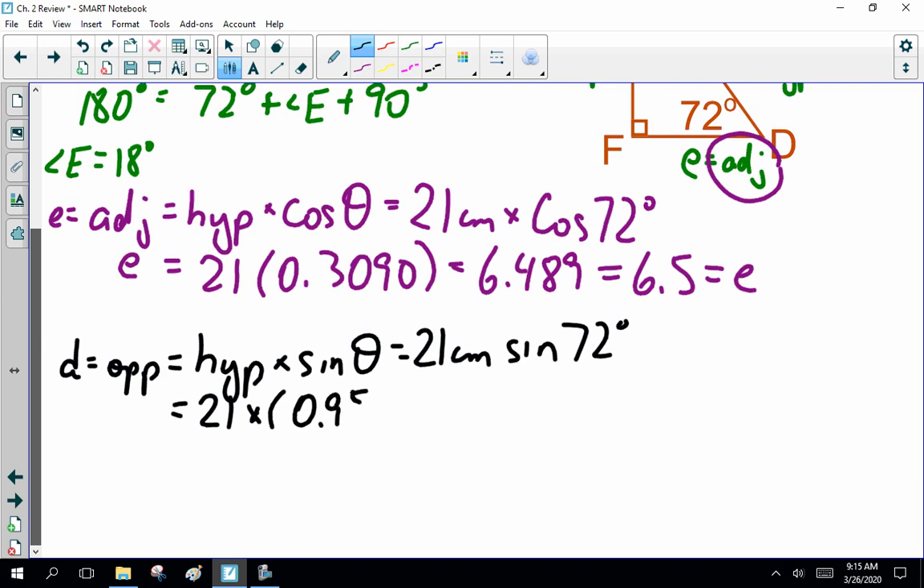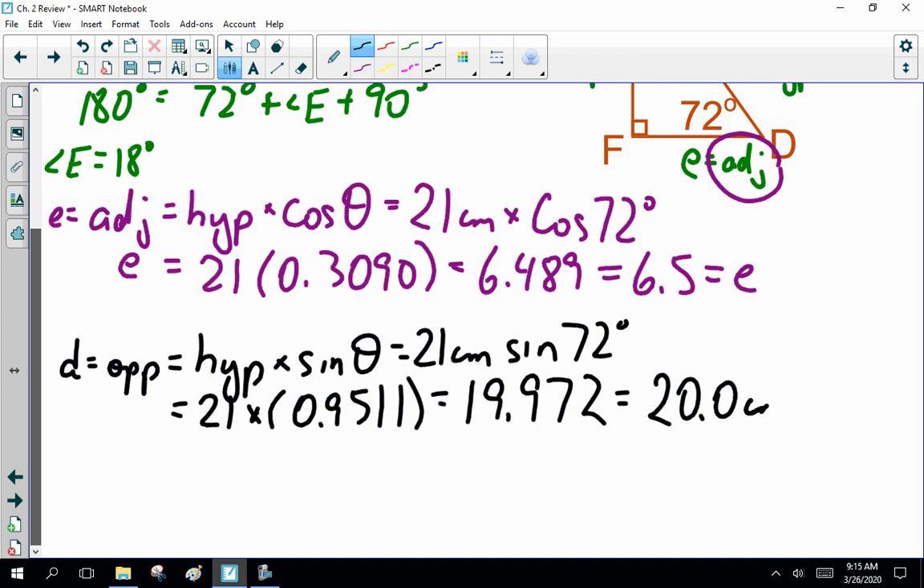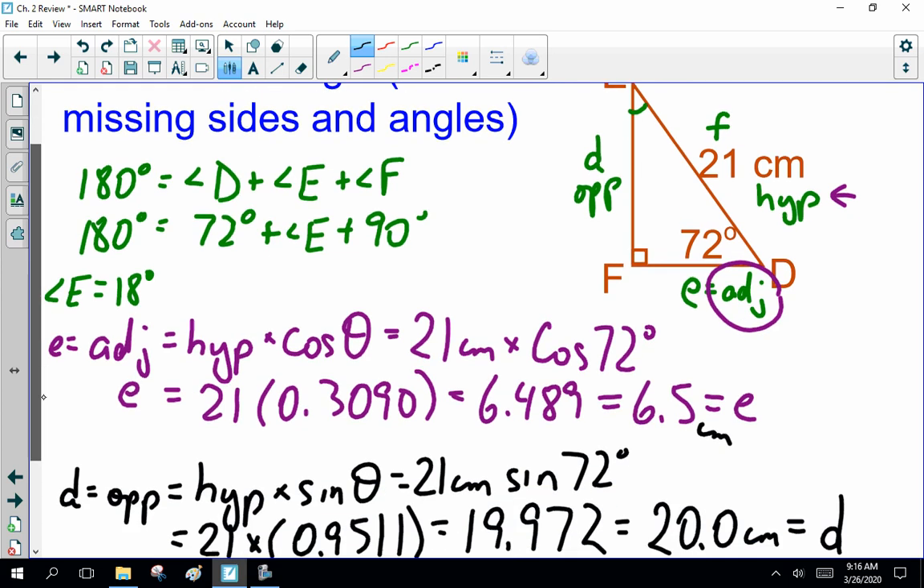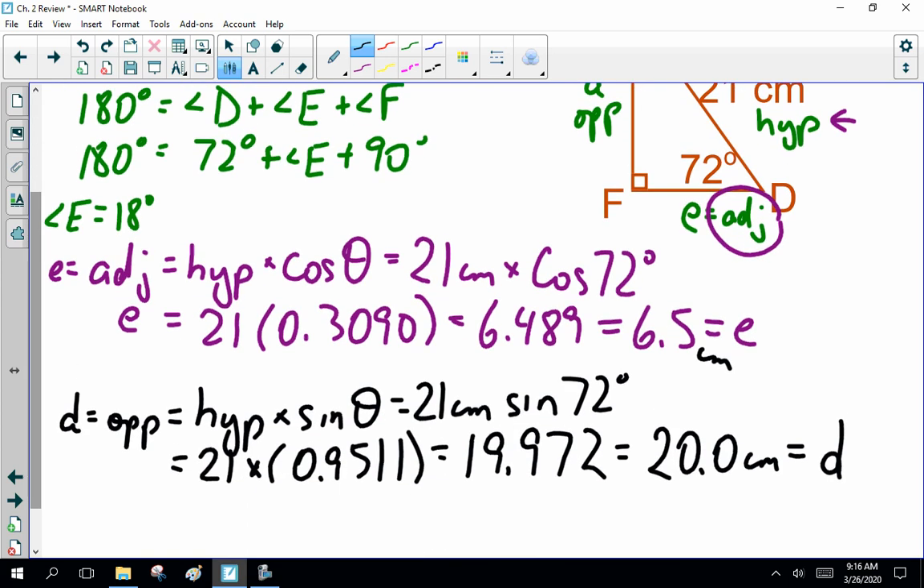Sine of 72 is 0.9511. Times 21 is 19.972, which equals 20.0 centimeters, which is D. And I should call this centimeters because that's not an angle. All right. So that's how we solve that triangle. Are there other ways? Certainly. This is just one way. Now, as I expect you guys to be checking my work as we go along, doing the calculations as I do them, make certain I'm getting the correct numbers. All right.